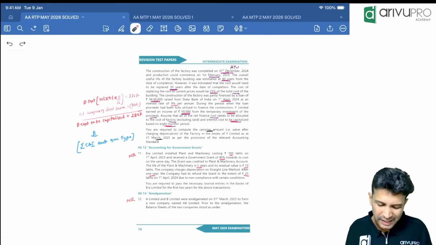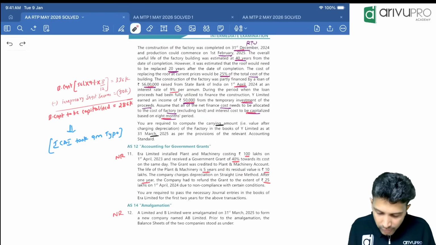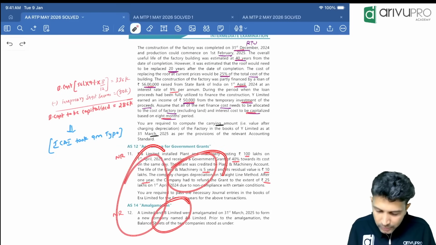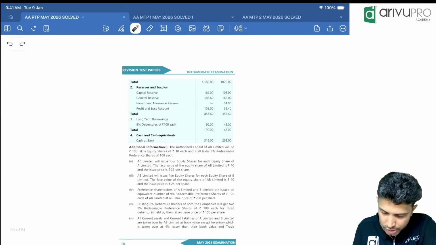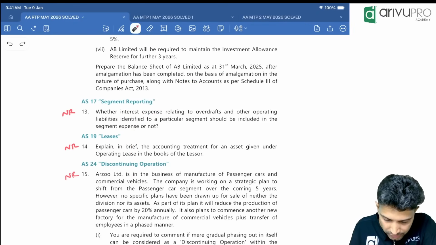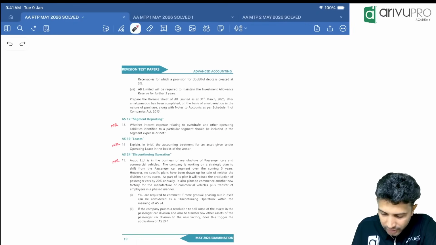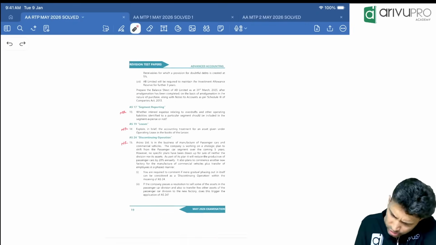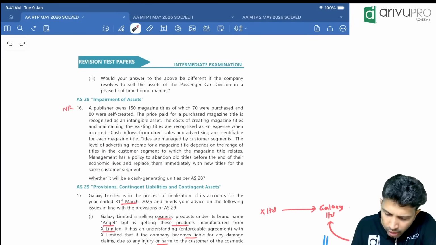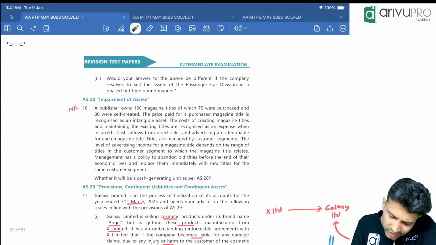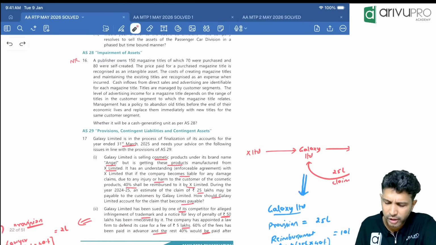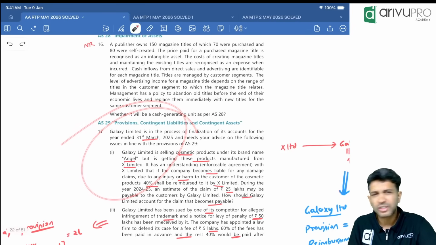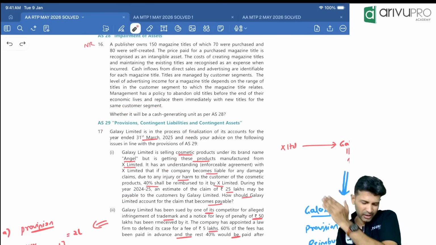Easy question, manageable. 9th to 11th and 12th rather are repeat questions, nothing new to learn here. So I'll leave it to you. 13th, 14th, 15th also are repetitive questions, people. There's nothing new. Similar questions are available. 16th question is an AS 28 impairment question. Same question is available in our study material. Again, nothing new. This one was also the same, but okay, no problem.